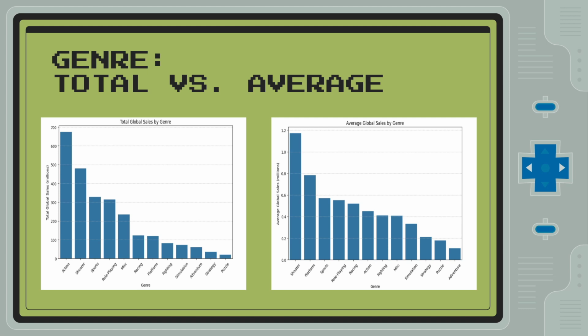So onto the genre and the total and average. We can see that some genres do a lot better than other genres, such as action and shooter, but we thought that maybe the distribution might be skewed due to action and shooter, so we decided to have another plot to average the sales. Overall, there might seem to be a correlation for shooters, but there's an inconsistency when it comes to genres, making it an inaccurate way of predicting sales, since it very much changes when you average the genre altogether.